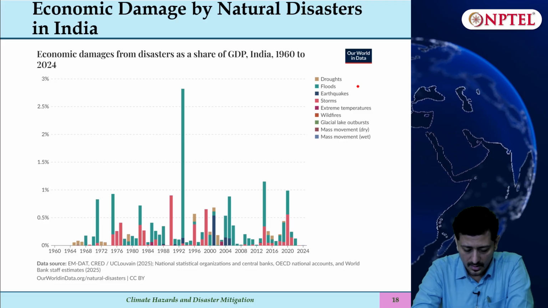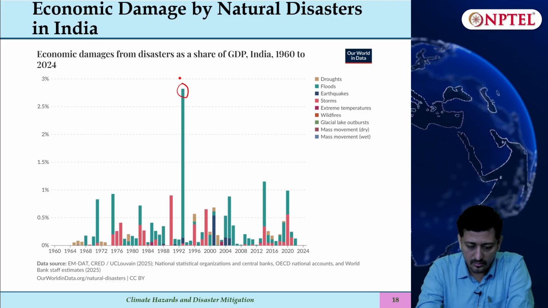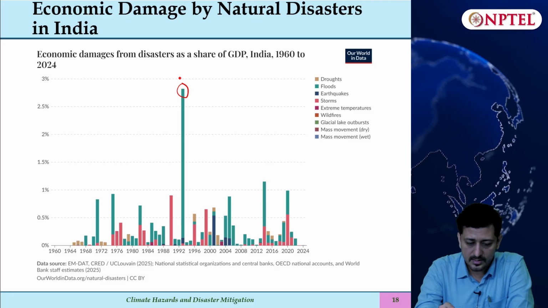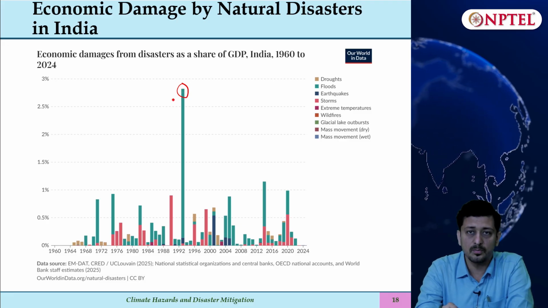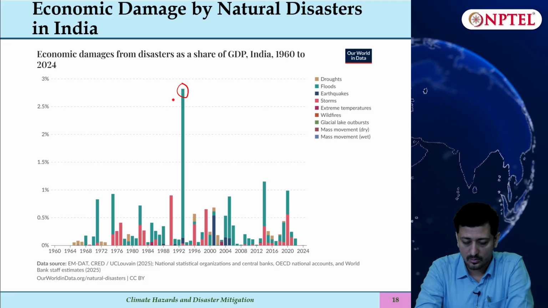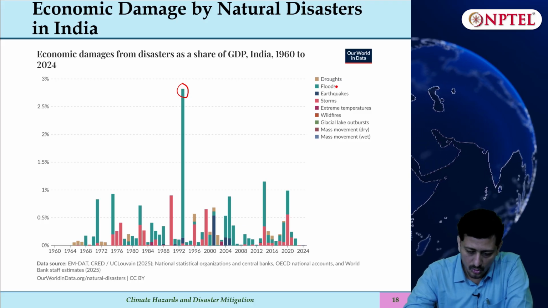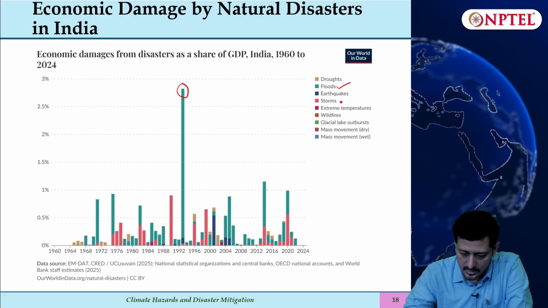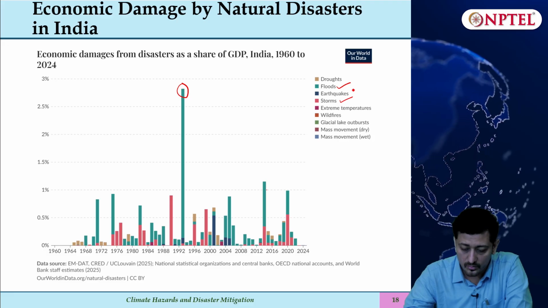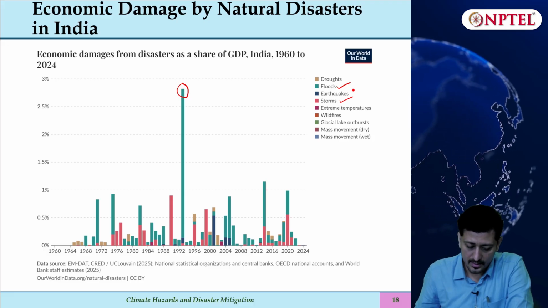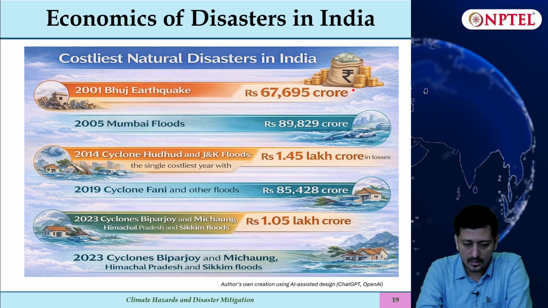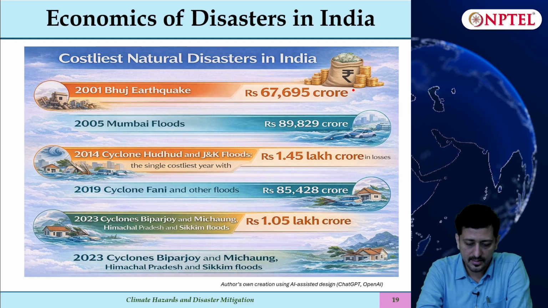Coming to the Indian case, you can see this is coinciding with the world scenario. 1993 was a very severe disaster, where close to 3% of GDP was the estimated economic damage. You can see that was more due to flood. So in India, flood-related disasters and storm-related disasters are more frequent than other disasters which are seen globally. Some of the cost estimates of disasters that struck India.